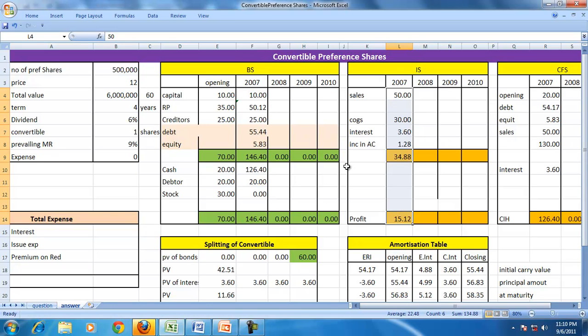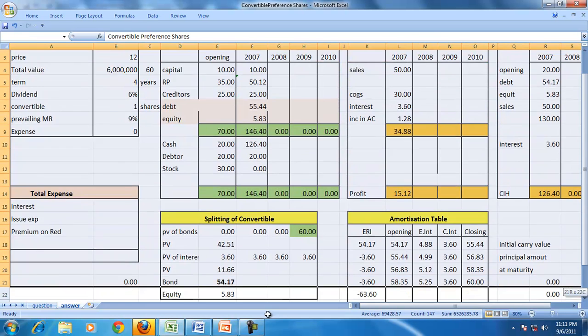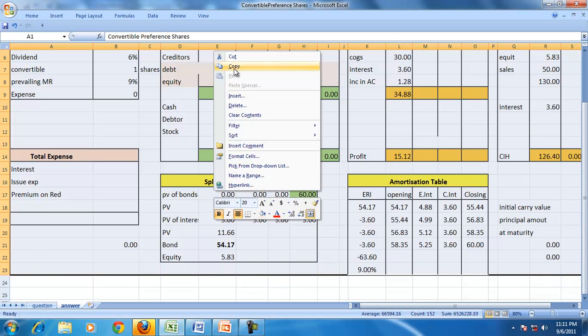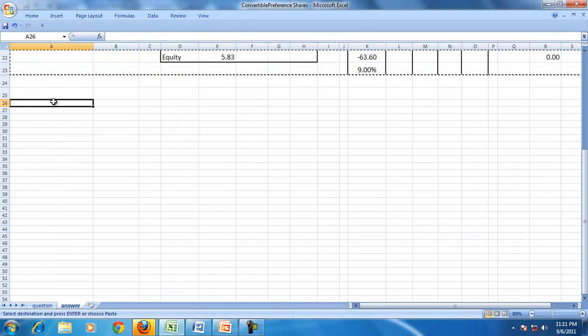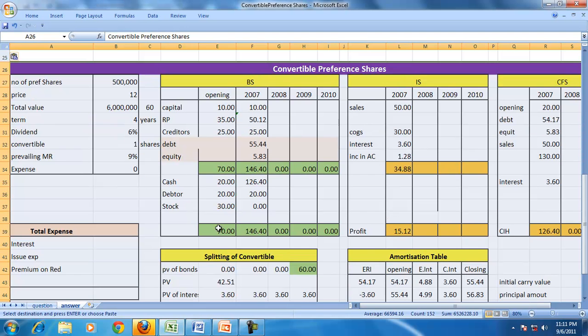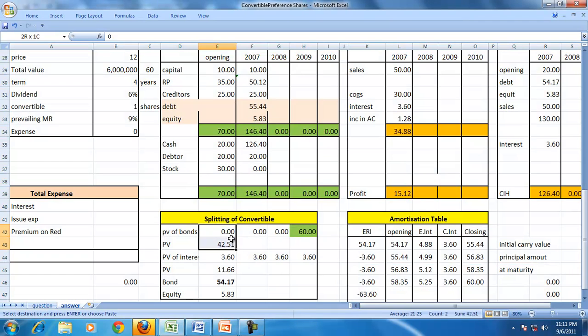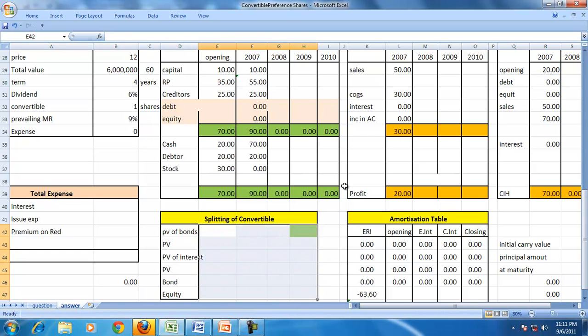If split accounting is not used, then the interest and the increase in the amortized cost will not be there. So what we can do is copy this and understand the effect here. Since the split is not there, we don't have to show the split accounting, so this becomes irrelevant for us, and the debt and equity will not be there.